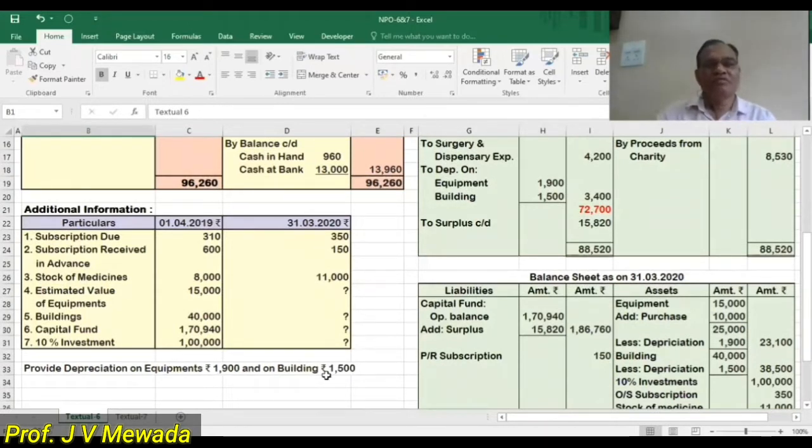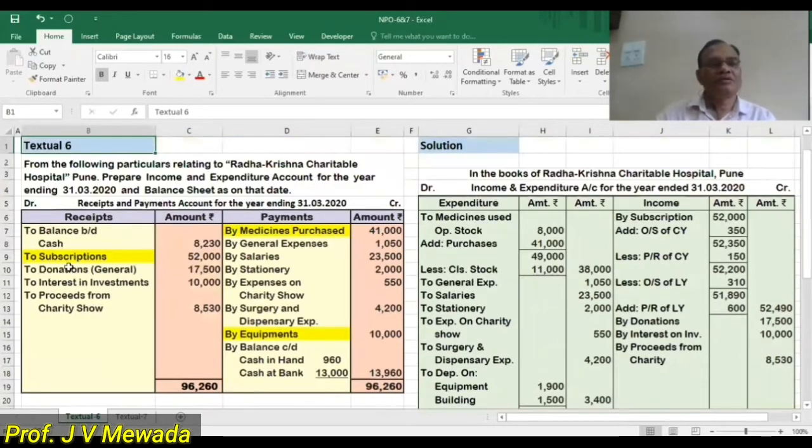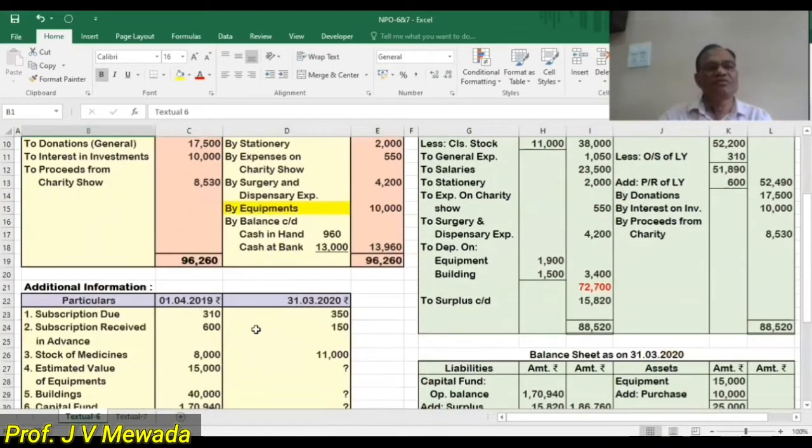Now we will see the receipt and payment account. I will just do the marking of the subscription because there is a long formula for subscription. Then we are having medicines consumed. So there is a formula for medicines consumed, and we have purchased equipment. So we have to just take care of these items whenever we are doing the posting. Now, as I told you, there is no proper rule here, just like a partnership final account that we can follow. But normally, we will first transfer the receipts and payment account items on the debit side and on the credit side, and then we will see the adjustments one by one.